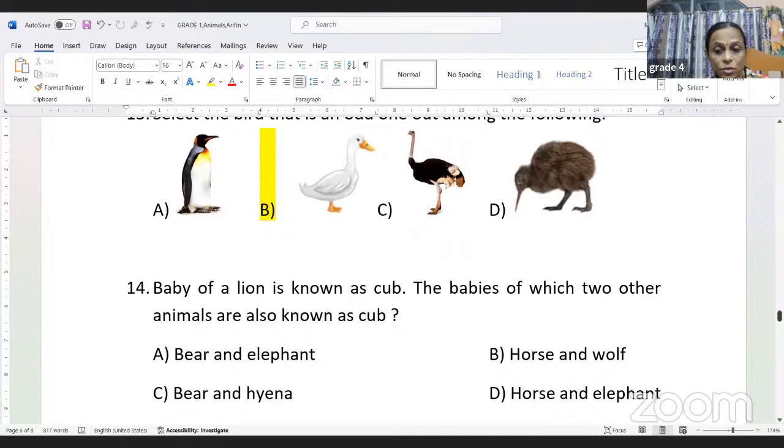No. The baby of a horse is known as a foal, right? And bear and hyena. Okay. So the bear baby is known as a cub, and elephant baby is not known as a cub. So I guess the answer is bear and hyena. So answer will be 14C.